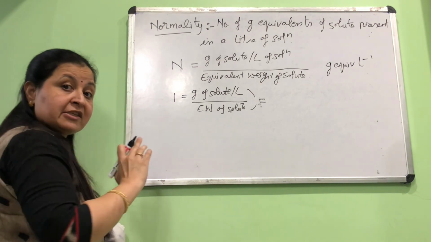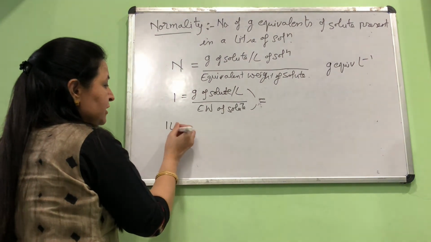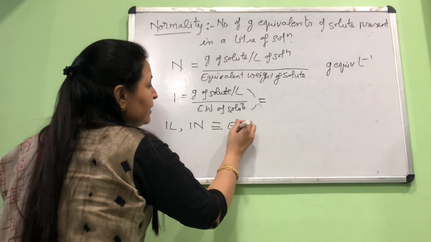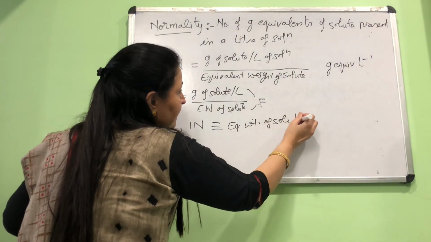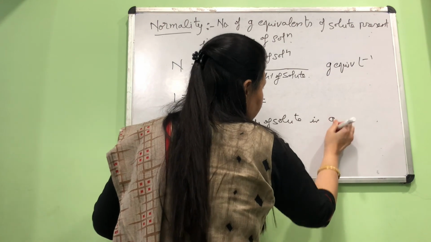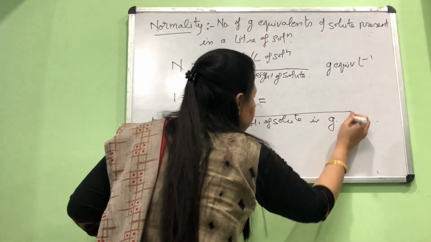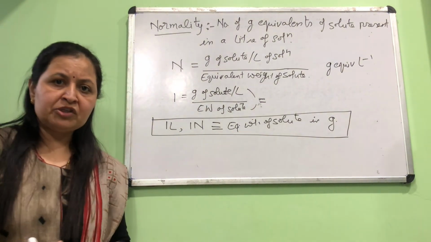Okay, so this again gives us a relation. As long as the solution is a liter, as long as it is 1 normal, it will contain the equivalent weight of solute expressed in grams. Another very important relation. It will help you to solve a number of questions easily.